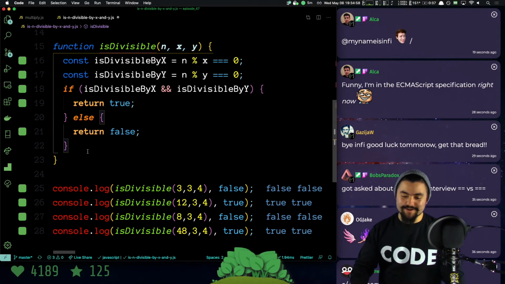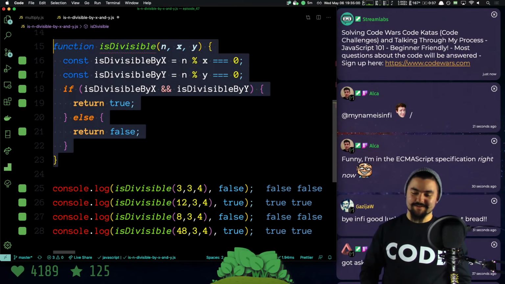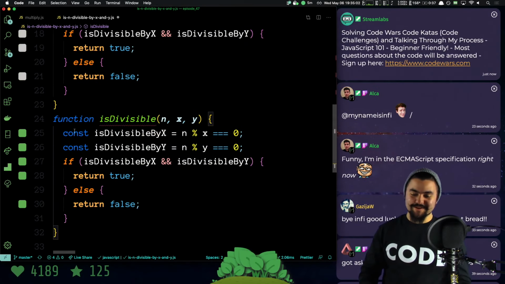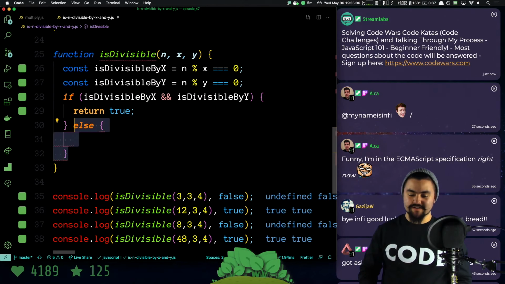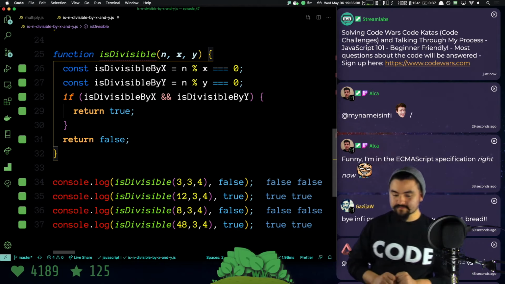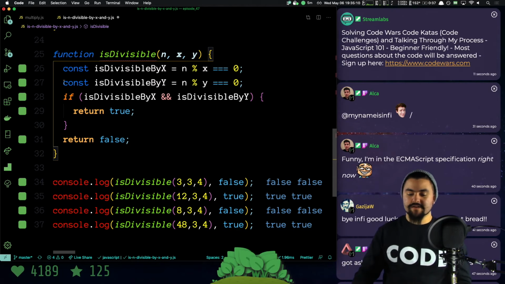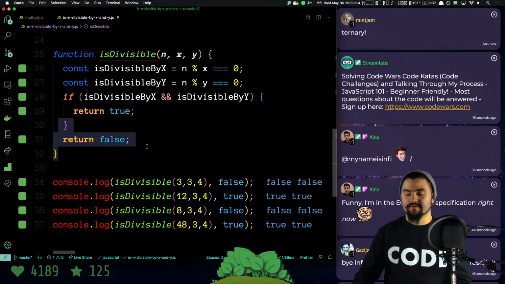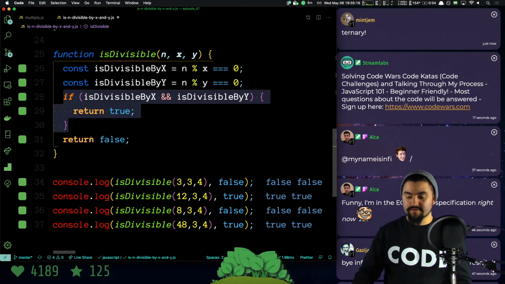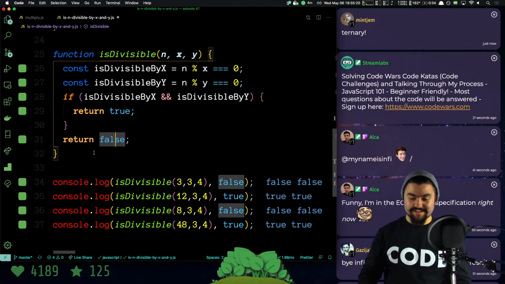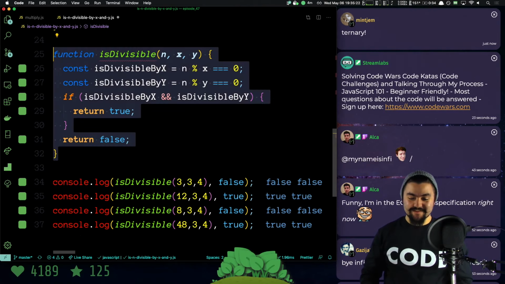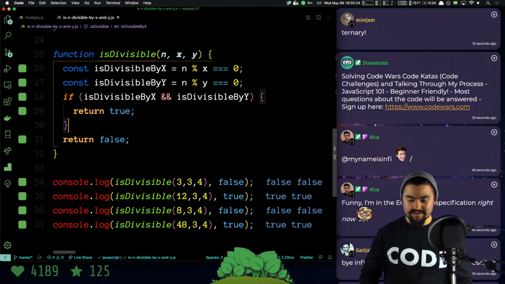The other thing you could do, I mean, I'm telling you, there's a million different ways to solve this. But the other thing you could do is you could remove this second else. Because if a function returns, the code below it never actually runs. So when it is divisible, it's going to return true, and the code down here never runs. But if it's not divisible, then it's going to return false. Or we could use a ternary. Yeah, we can get crazy with this. So instead of doing that, we could